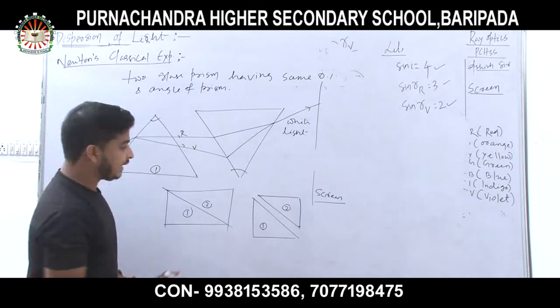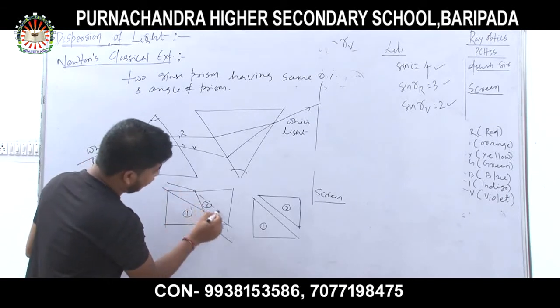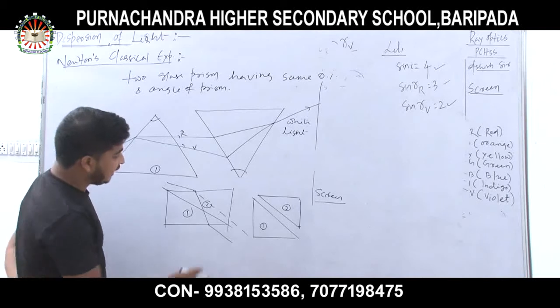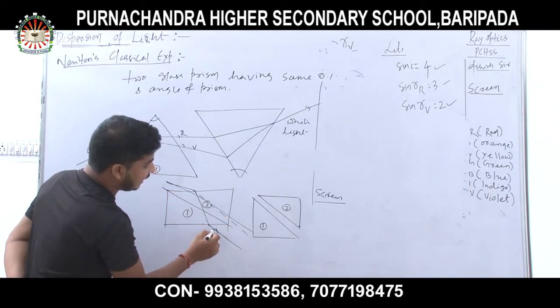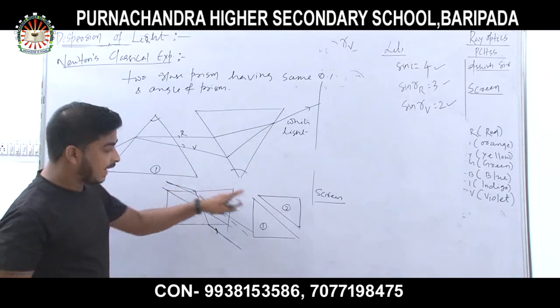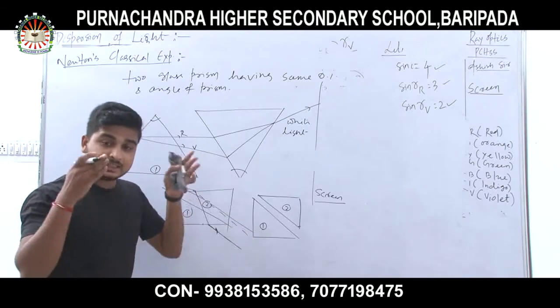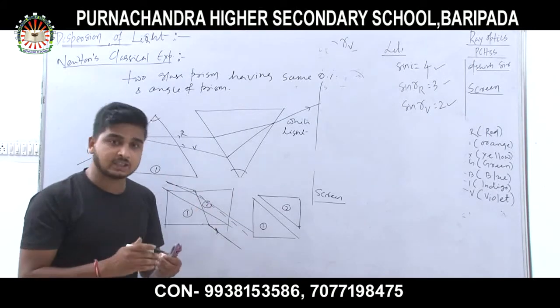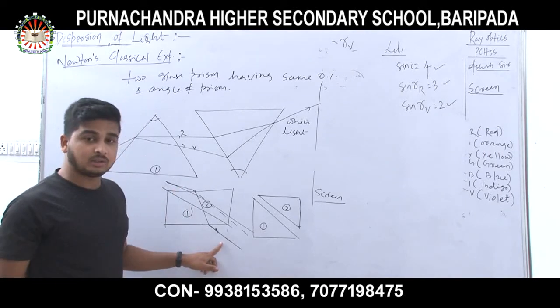And we know in a glass slab there is no formation of 7 colors, because the direction of the incident ray is the same as that of the emergent ray. In a glass slab, the incident ray and the emergent ray have the same direction, and they are parallel to each other also.